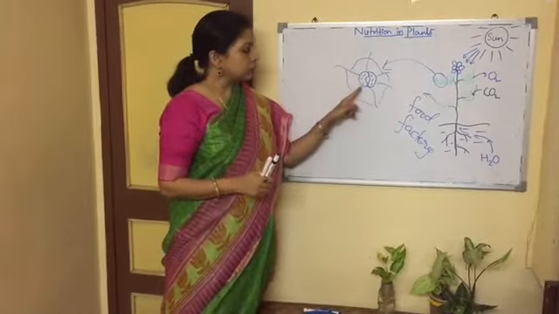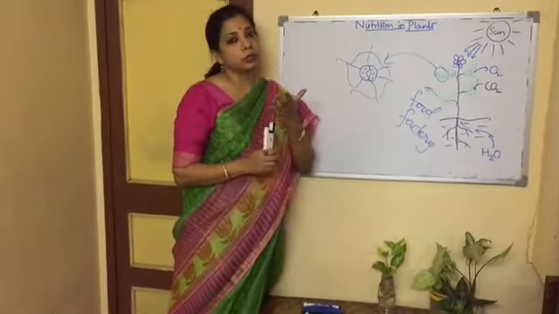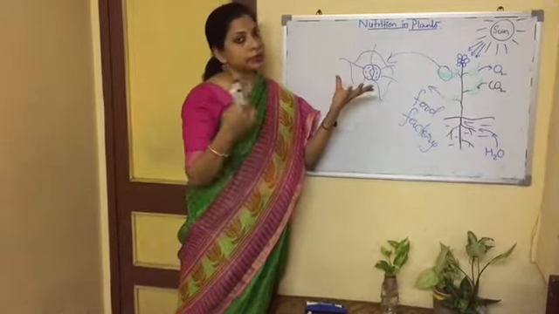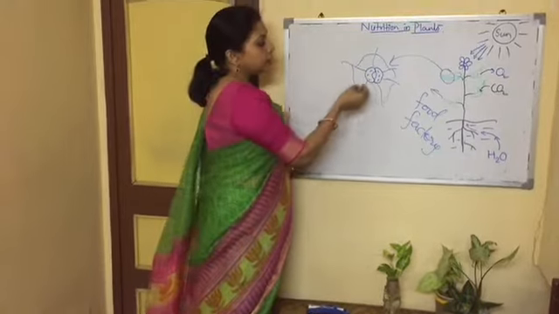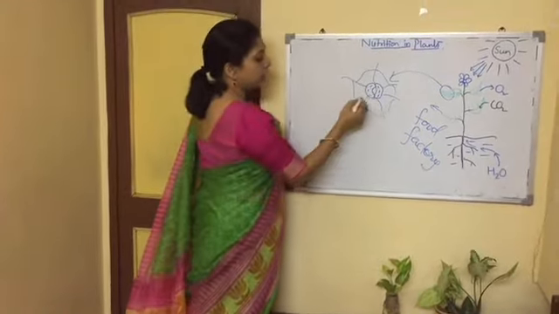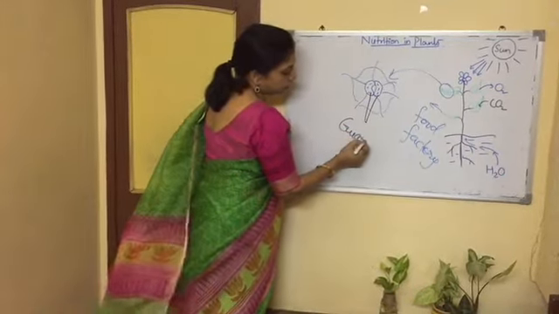Okay. So this is the stomatal pore. Whenever the leaf needs, these pores open. How they open, you will study in higher classes. But these stomatal cells, we call them guard cells. What do we call them? We call them guard cells.